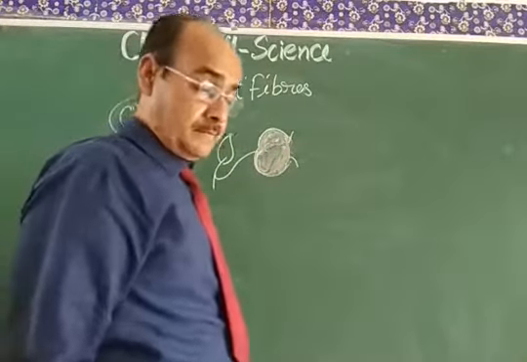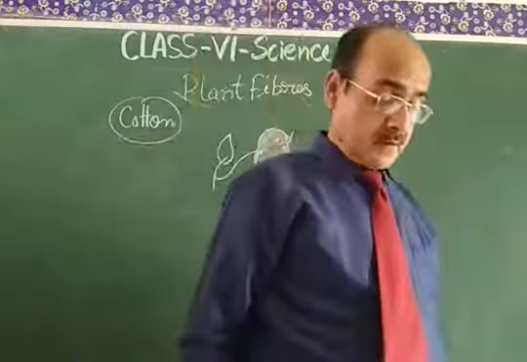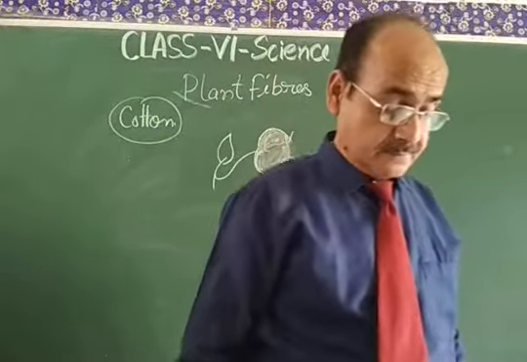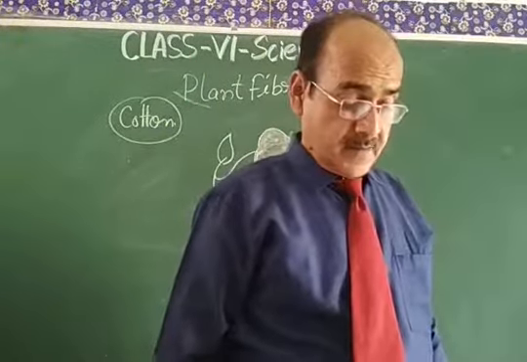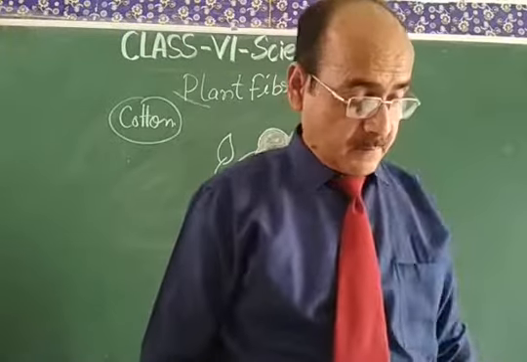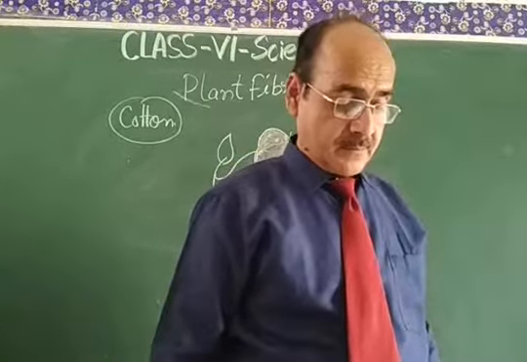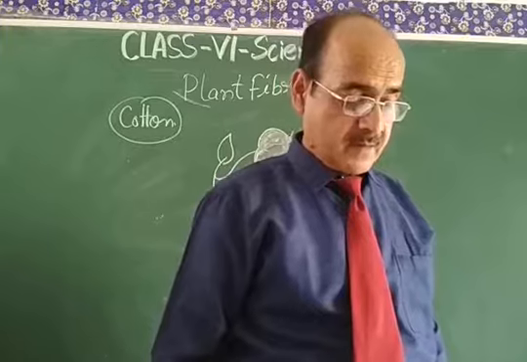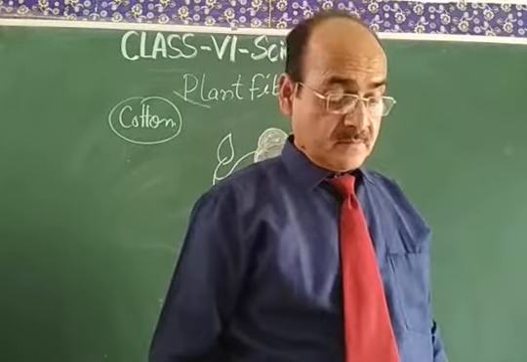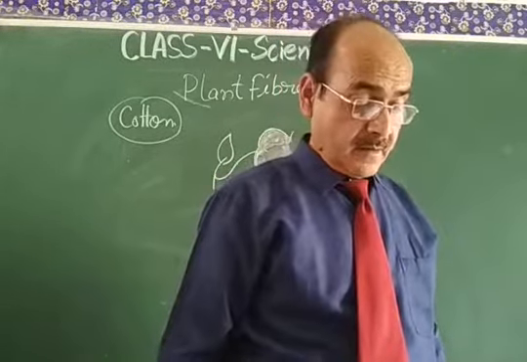So this is the cotton, and mainly the crop of the cotton is grown in China, southern United States of America, and in India the major cotton producing states are Maharashtra, Andhra Pradesh, Haryana, Punjab and Gujarat.